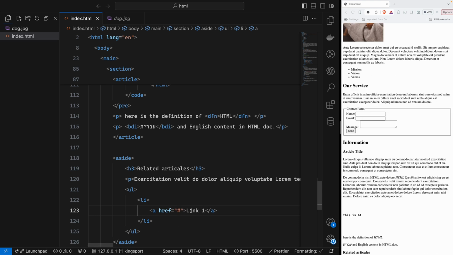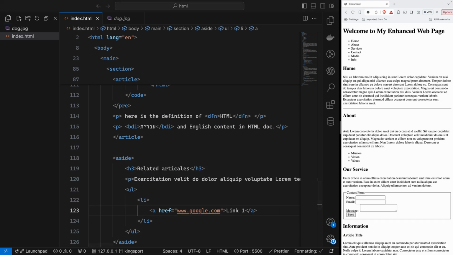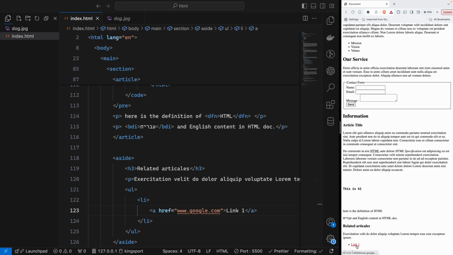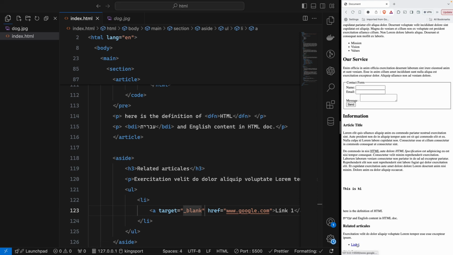It will create the link for you. So for example here, when you click, it is a link as you see. Let's say here www.google.com. So it will be creating a link for google.com. For example, you can say target, and the target will be blank. So it will create a target blank.